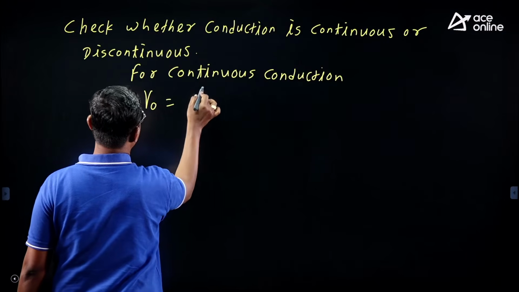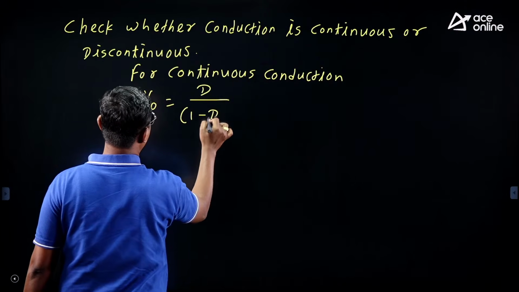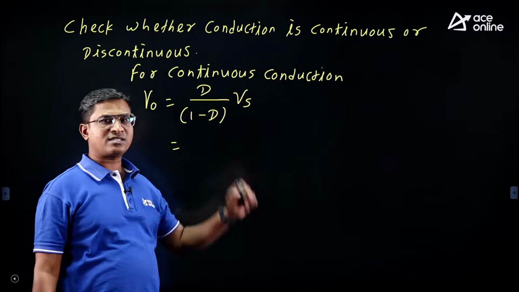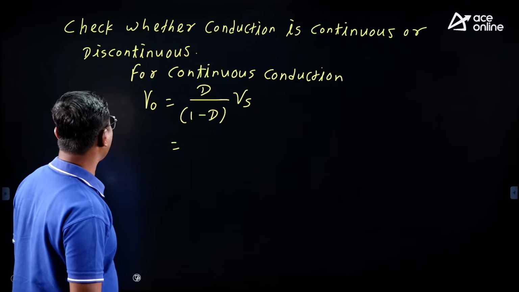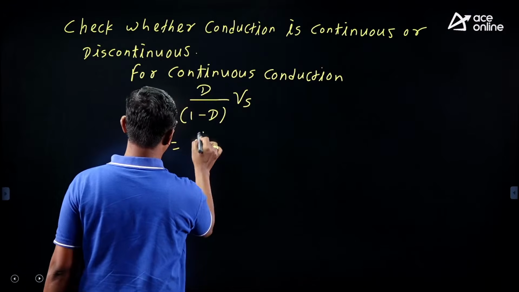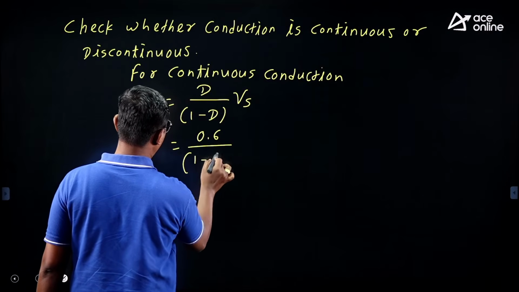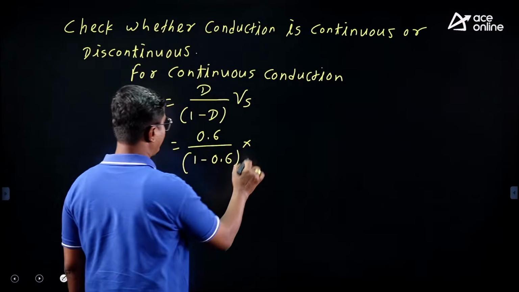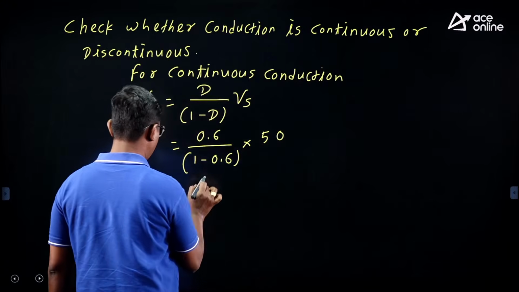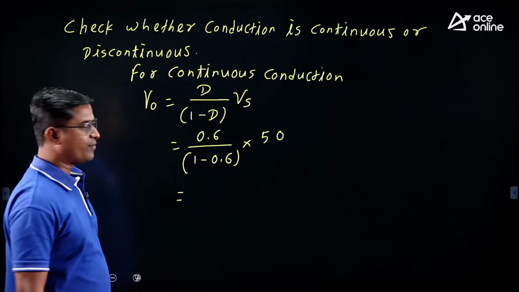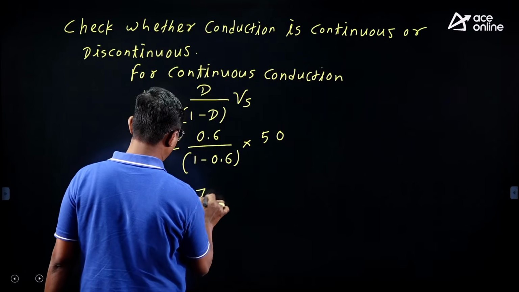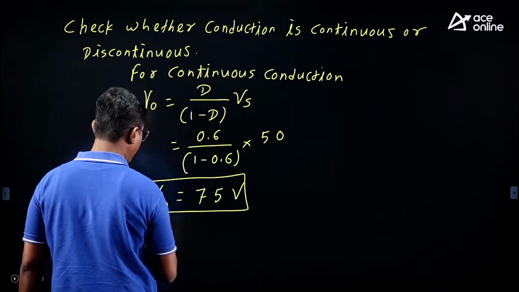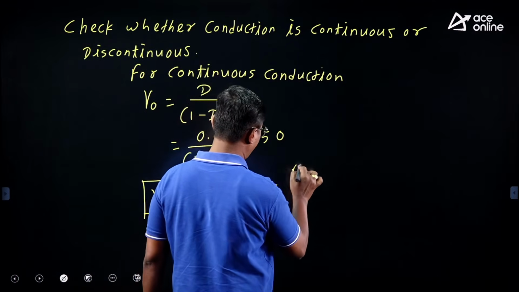For buck boost converter, it is D upon 1 minus D into Vs. Now put the value of given duty cycle and the supply voltage and check what is the output voltage you are getting. So duty cycle is 0.6 upon 1 minus 0.6 into Vs is 50 volt. So it is equal to 6 by 4 into 50, that is equal to 75 volt. So my output voltage, if the conduction is continuous, then it is 75 volt.